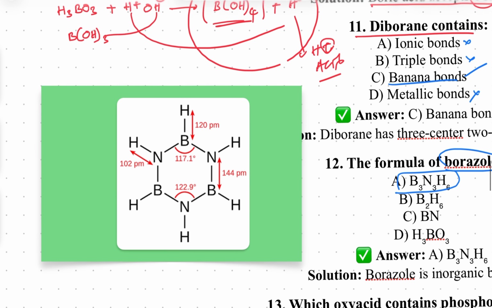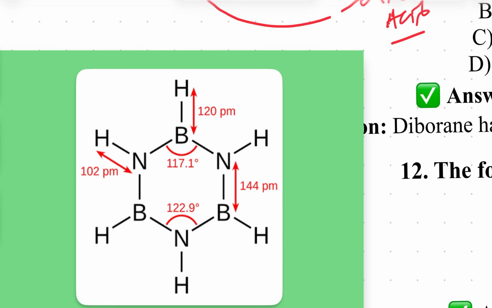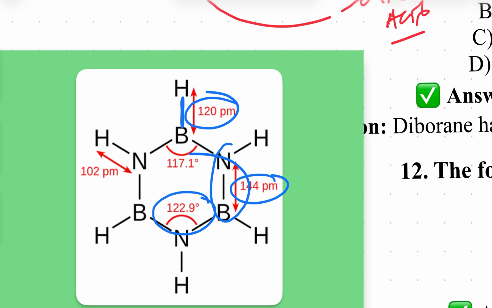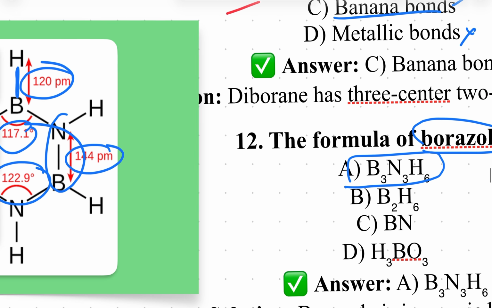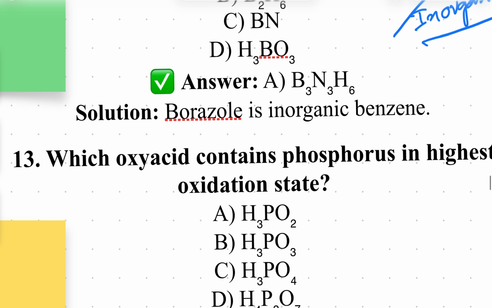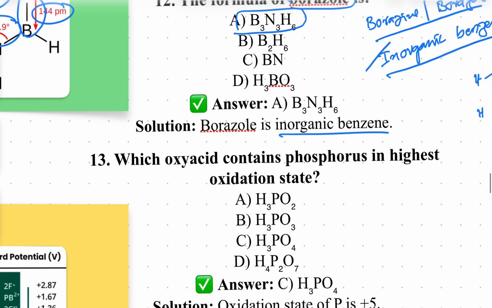See here, the BH bond length is 120, the BN bond is 144, and the bond angle is 122. The N-H bond is 102 picometers. So this is the difference in the structure. This is called borazole or borazine. Inorganic benzene is also given.